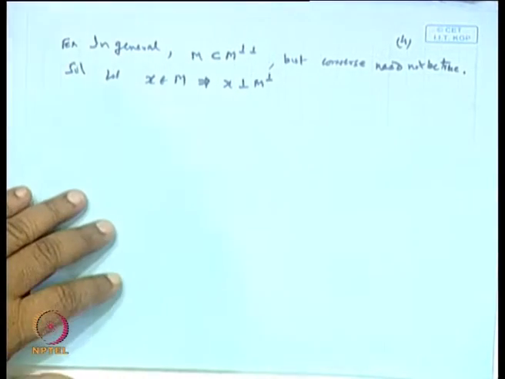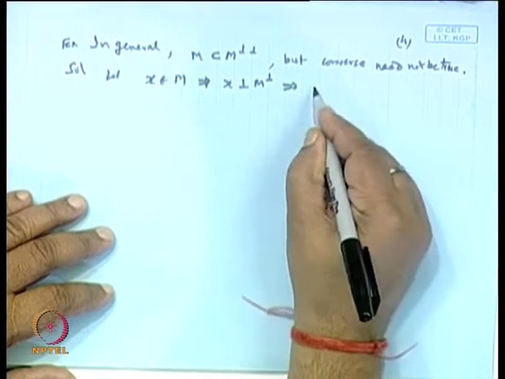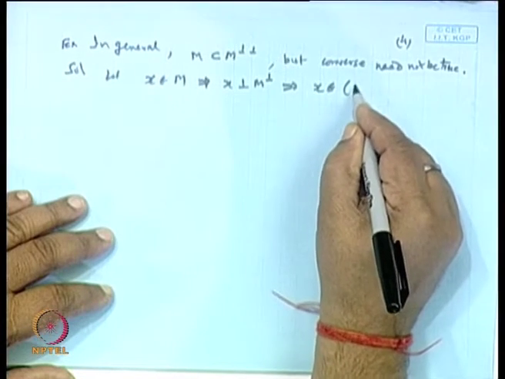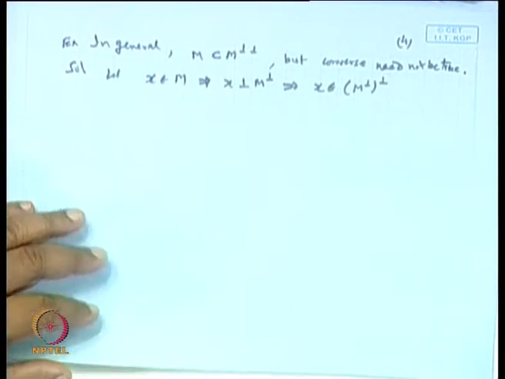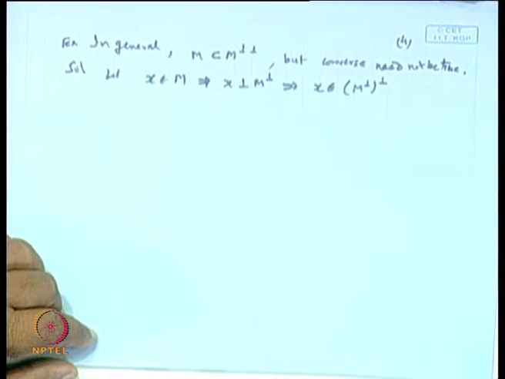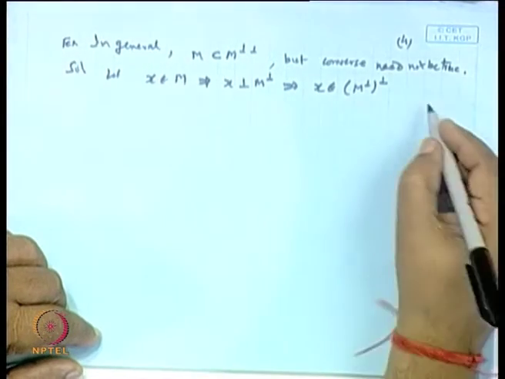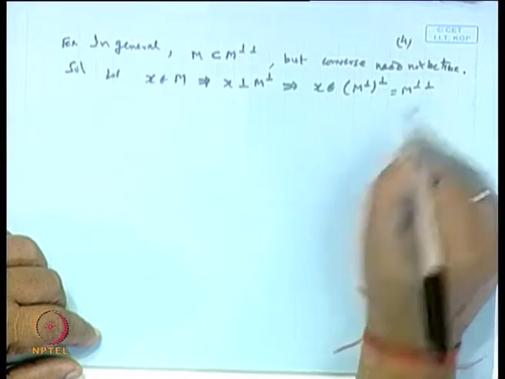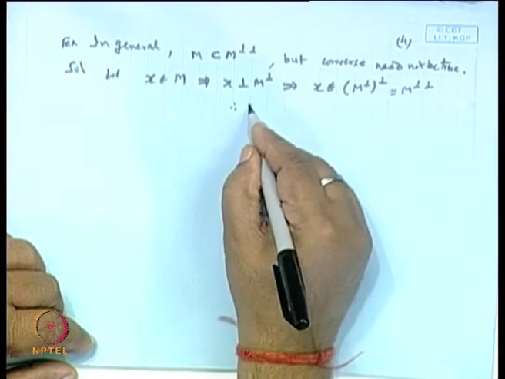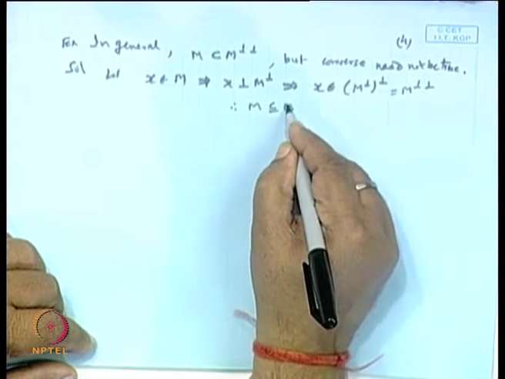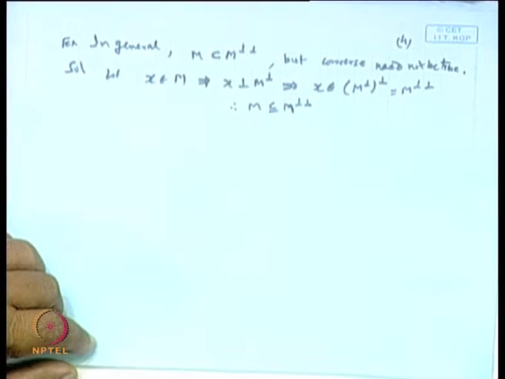Once it is orthogonal complement, x must be a point of M perpendicular perpendicular, is it not? Again the orthogonal complement. So M is a subset of M orthogonal complement orthogonal.